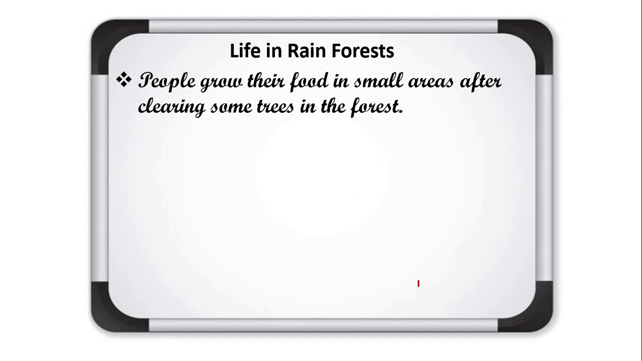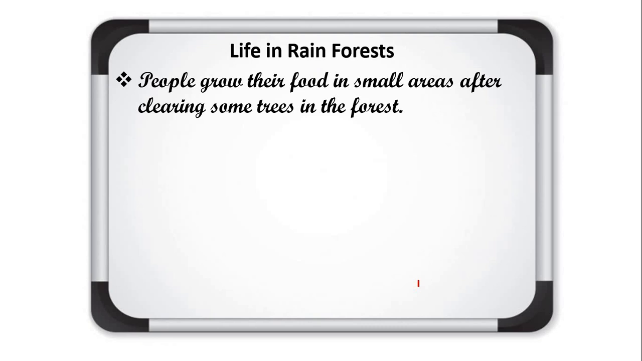In this part they scatter the seed, and they don't use any fertilizers. The ash of the burnt trees is used as manure. After some time, when this patch of forest land loses its fertility, they shift to another part. This type of cultivation is known as slash and burn agriculture, meaning cut the trees, burn the trees, and use that land for cultivation. The other name is shifting cultivation.